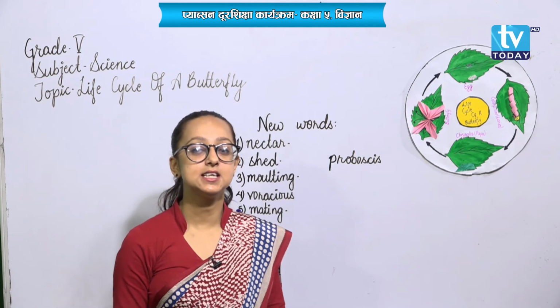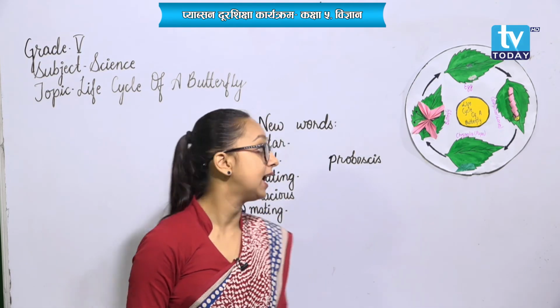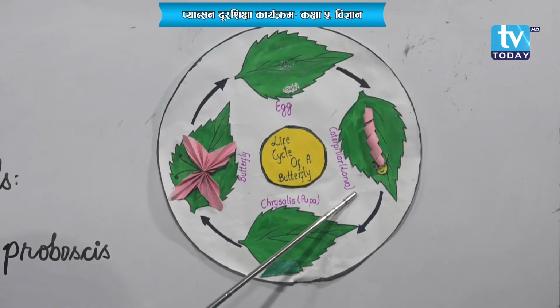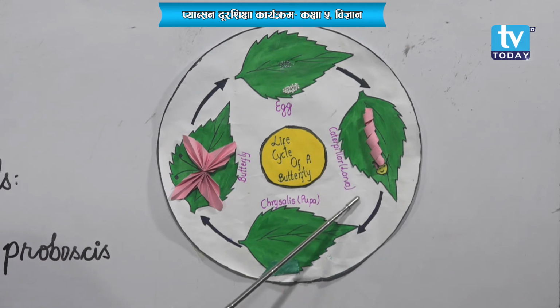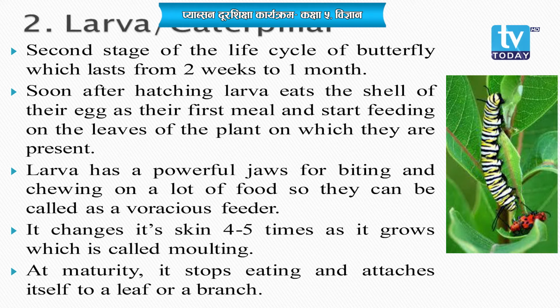Now let us move to the second stage of the life cycle of a butterfly. The second stage in the life cycle of a butterfly is the larval stage. It is called larva, or it is also called the caterpillar, okay. Larva is the second stage of the life cycle of a butterfly, and it is also called the caterpillar. Caterpillar, have you seen a caterpillar or not?